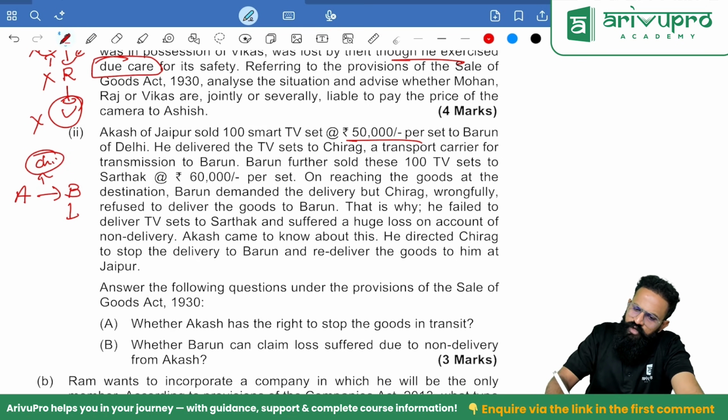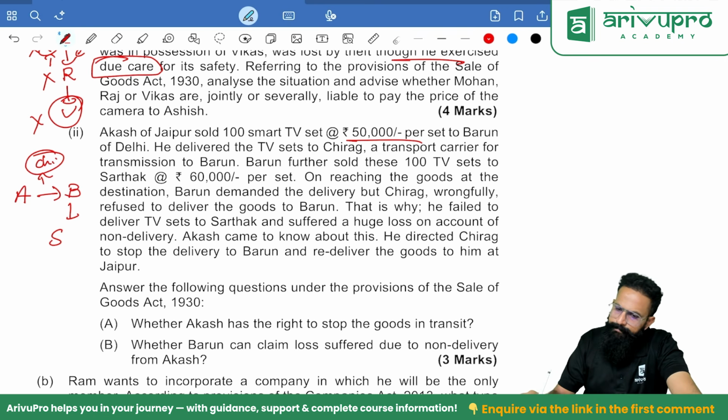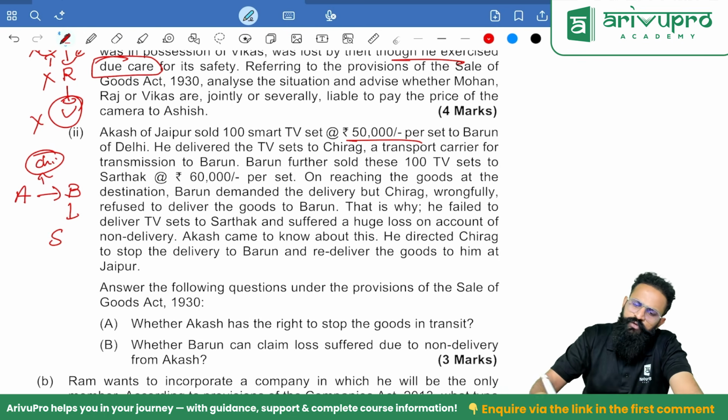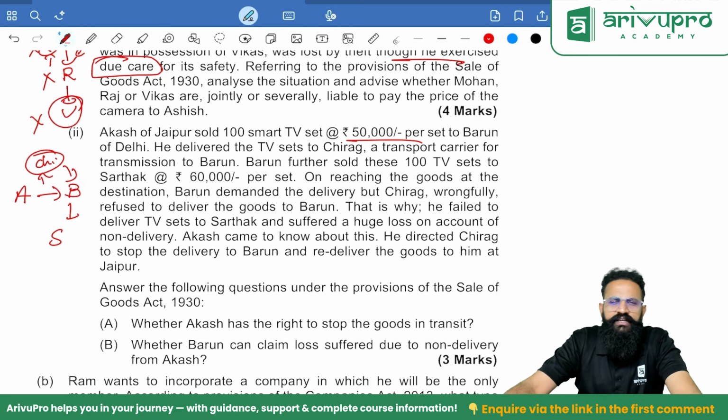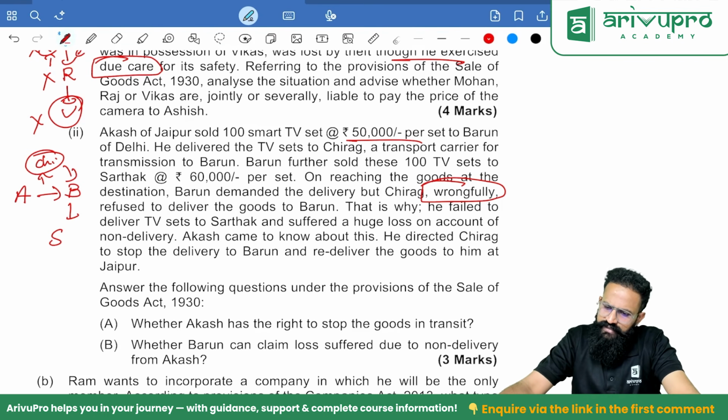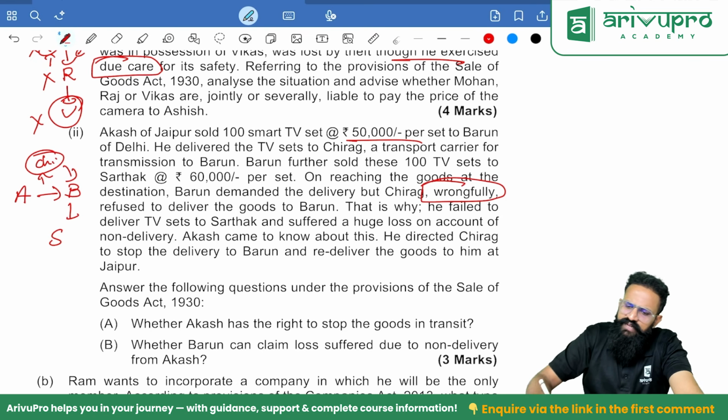Barun further sold this to Sarthak. On reaching the goods at the destination, Barun demanded delivery, but Chirag wrongfully refused to deliver. People, simple. See the words. This is what I call keywords. Whenever the goods are wrongfully refused delivery by the carrier, the transit comes to an end. Agreed?